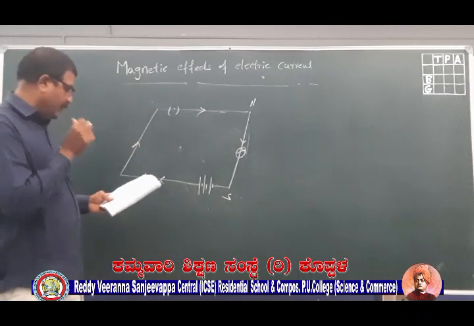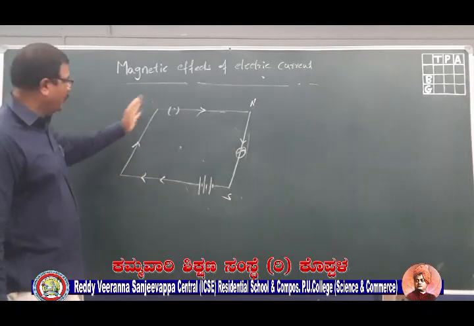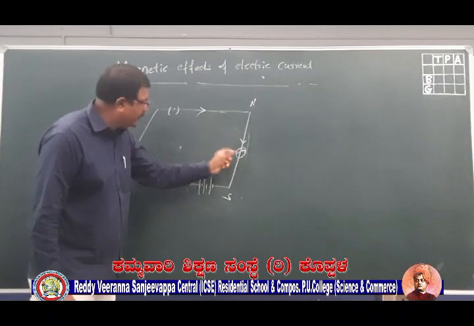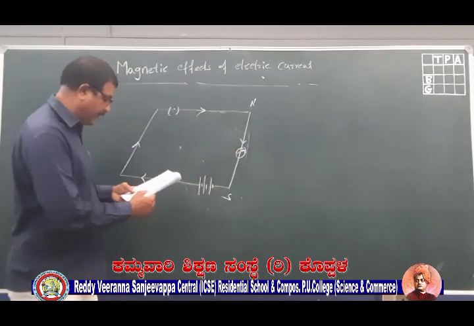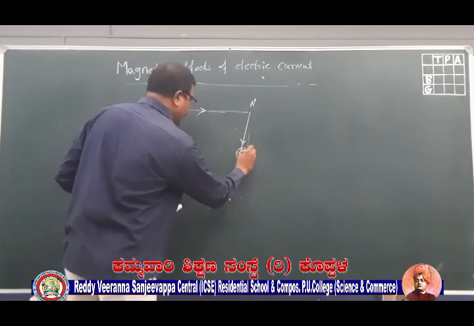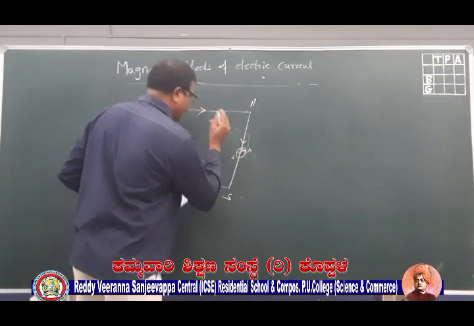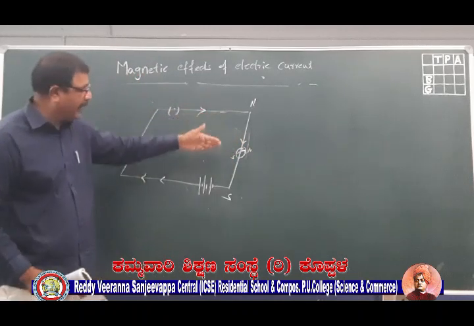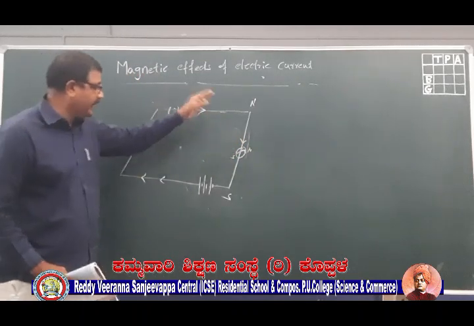Now it is correct. Now you see that there is a current flowing in this direction from north to south. When you place a magnetic needle at this point, you see that there will be a deflection to the north. Say this is north pole and this is south pole. There will be a deflection in this direction. That shows that there is a magnetic field when current is carrying the conductor.